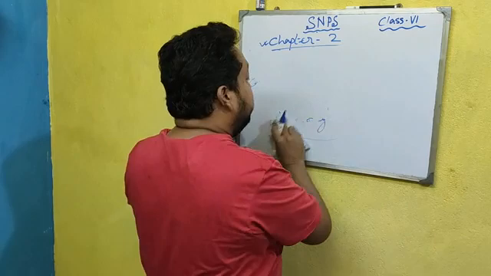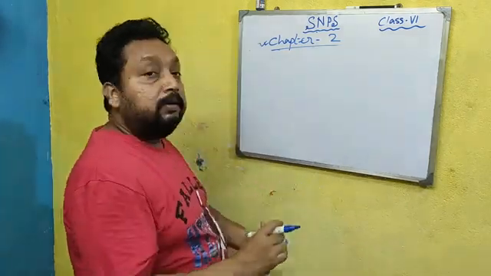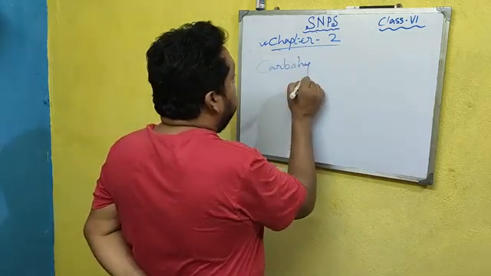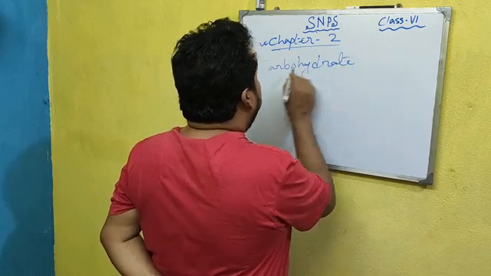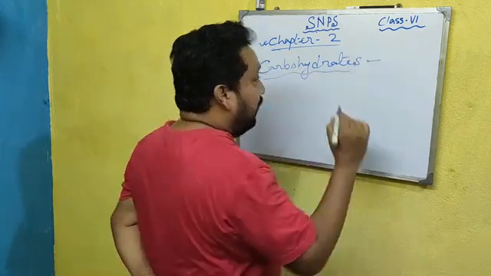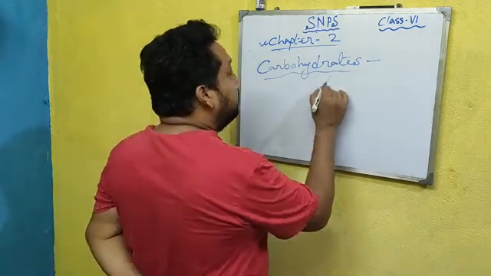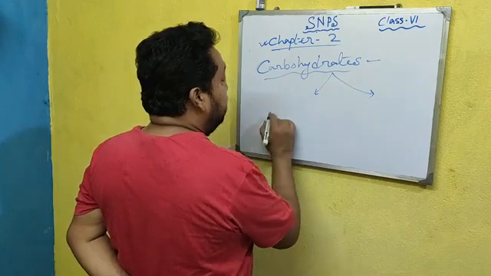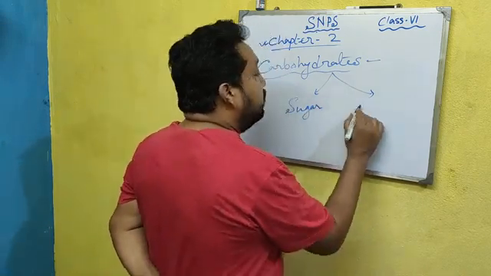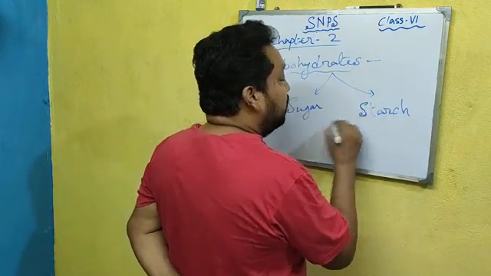First of all, carbohydrate. What is carbohydrate? In normal words, we understand it as sugar. Carbohydrates mean generally sugars, but food has 2 types of carbohydrate, mainly sugar and starch.